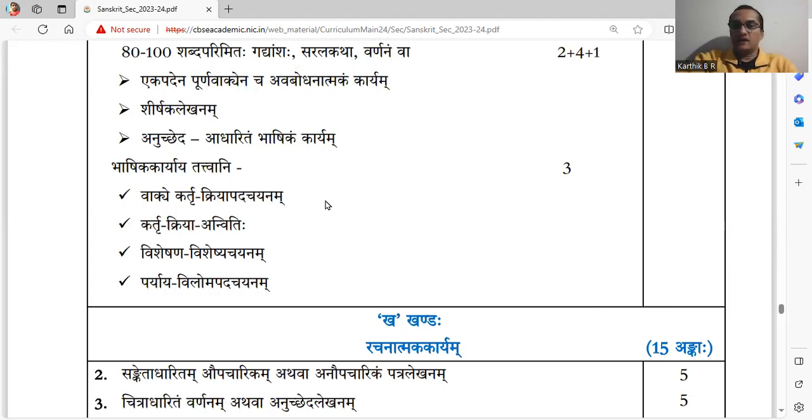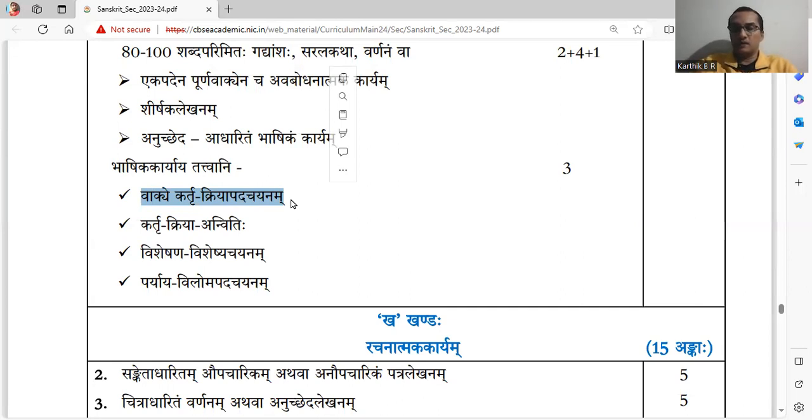Kartru Kriya Pada Chayanam, subject verb, identifying the subject or verb. Kartru Kriya Anvitihi, again, if Kartrapada is asked, Kriyapada has to be written for it. If Kriyapada is asked, Kartrapada has to be written for it. The difference between first sentence and second sentence is, in first sentence, they just give a sentence and ask, what is Kartrapada in this sentence? Asmin vakye Kartrapadam kim.